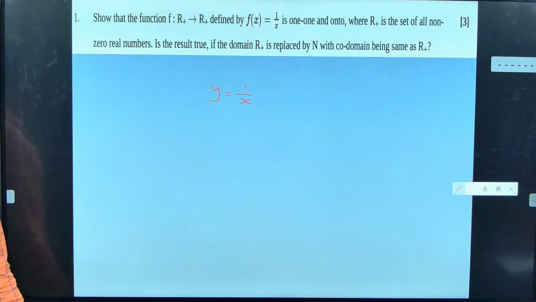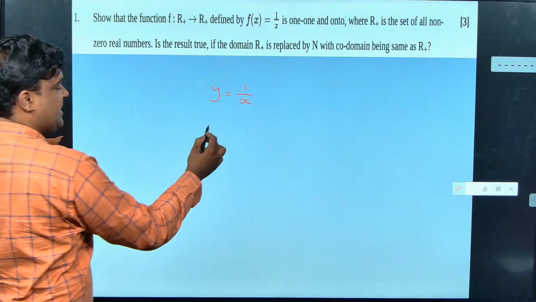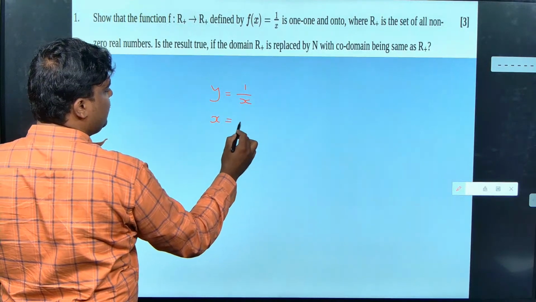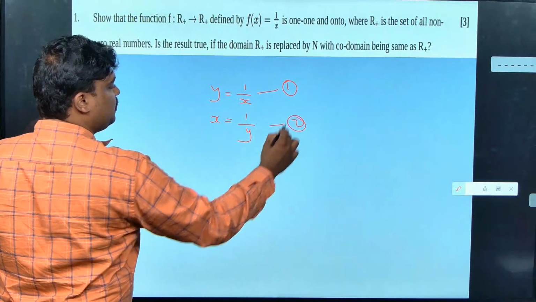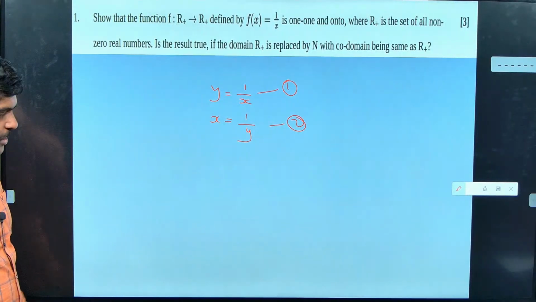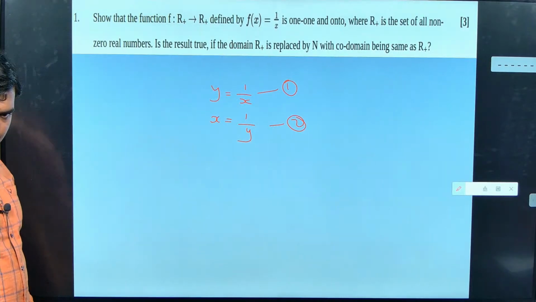I'll take the function what is given as y equal to. Now what I'll do? I'll change the equation to be x equal to. X is equal to 1 by y. I'll take this as a function 1, this as a 2. Now what I'll do? I'll substitute 2 in 1.